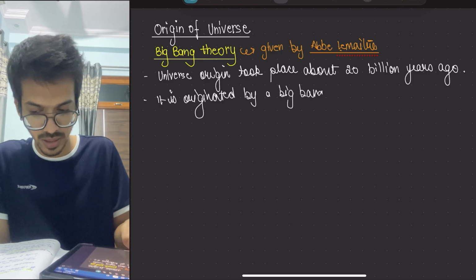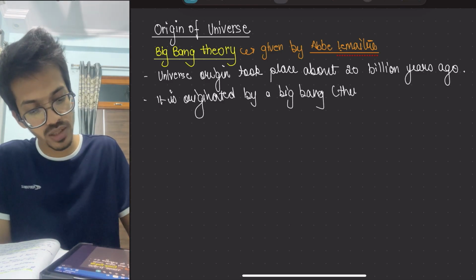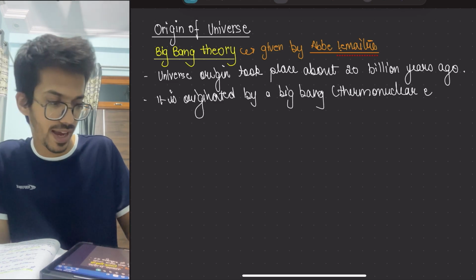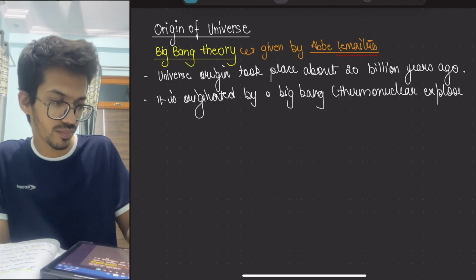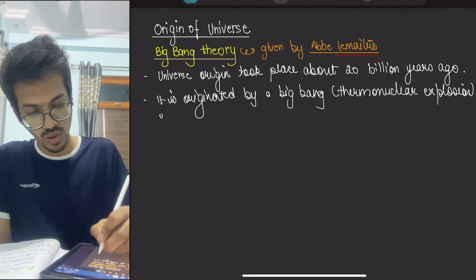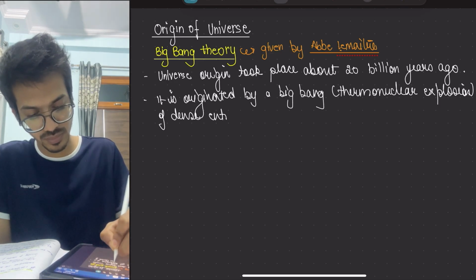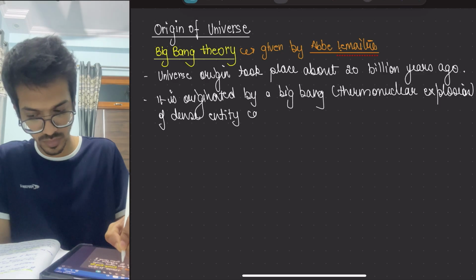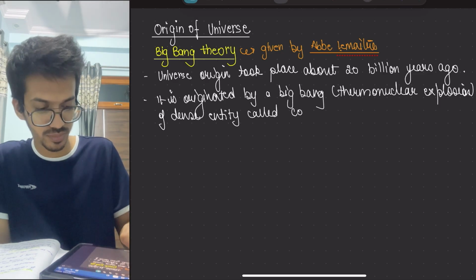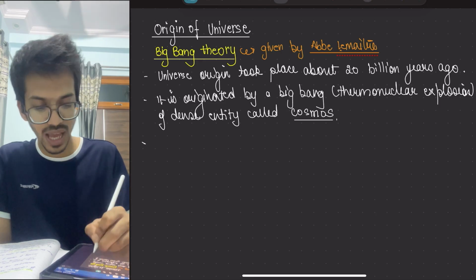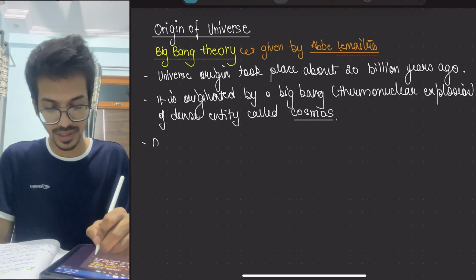A big bang, that is nothing but a thermonuclear explosion of a dense entity called cosmos. So dense that it appears like a singularity.